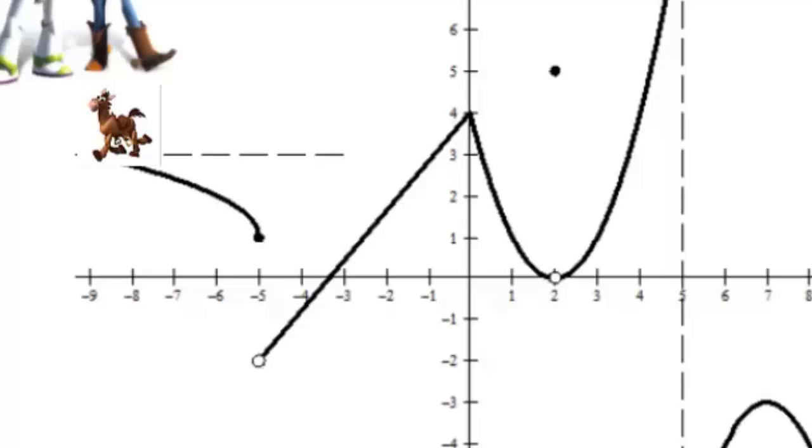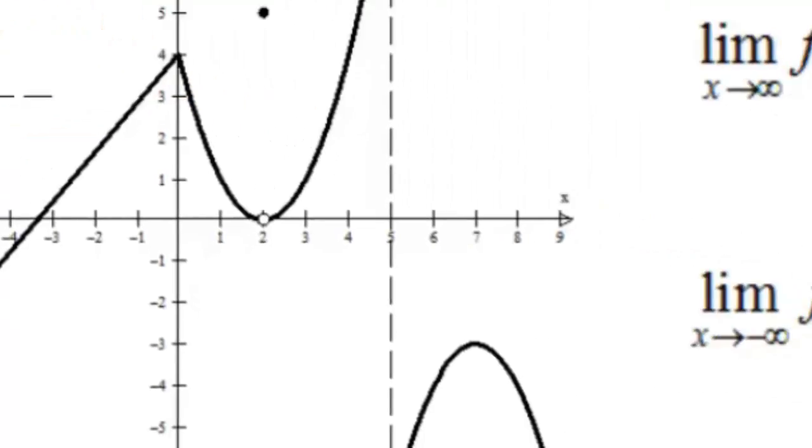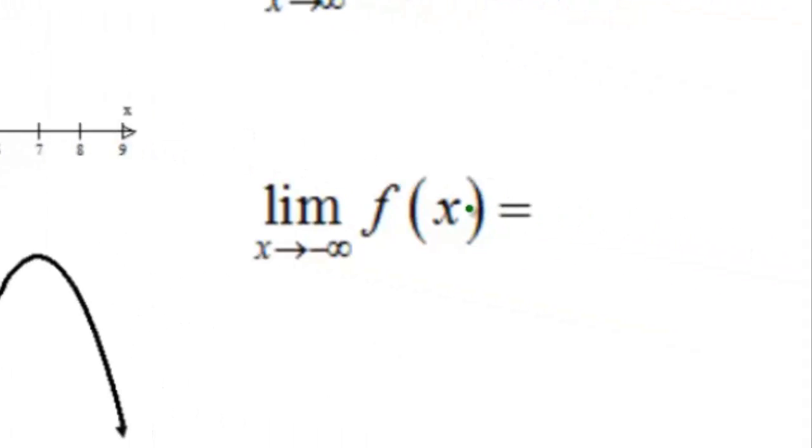Different than the previous problem, you notice that there's this dashed line. This dashed line is called the asymptote, which means the line goes infinitely close to this line, but never touches it. Therefore, the limit as x goes to negative infinity is at that line. The answer is then the limit as x goes to negative infinity of f of x is equal to 3.